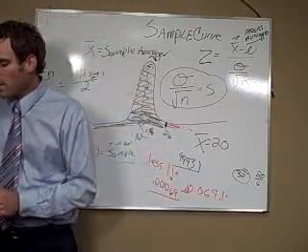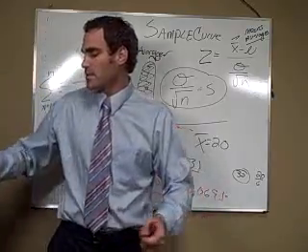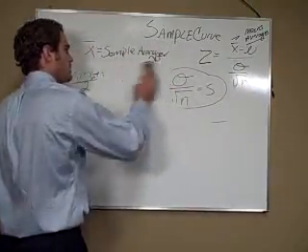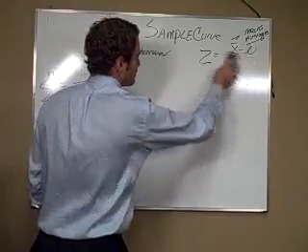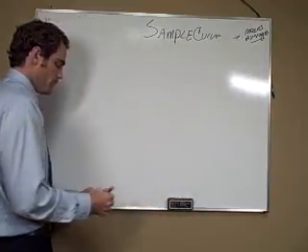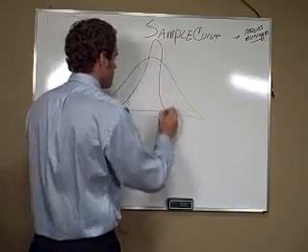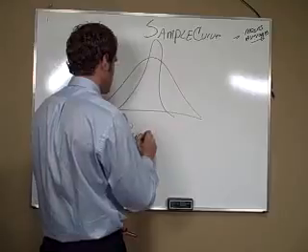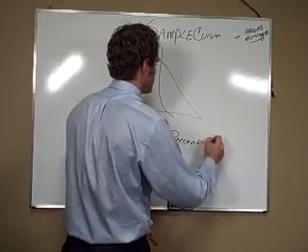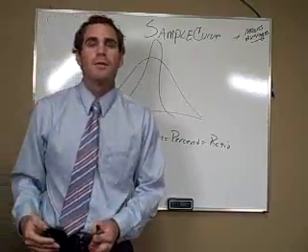Okay? Now, the final thing you'll see in Chapter 7 is sampling distributions for proportions. And I just want to briefly touch this because we're going to look at it much more next week. But sampling distributions for proportions, same thing. What's a proportion? Okay, proportion, percent, or ratio.